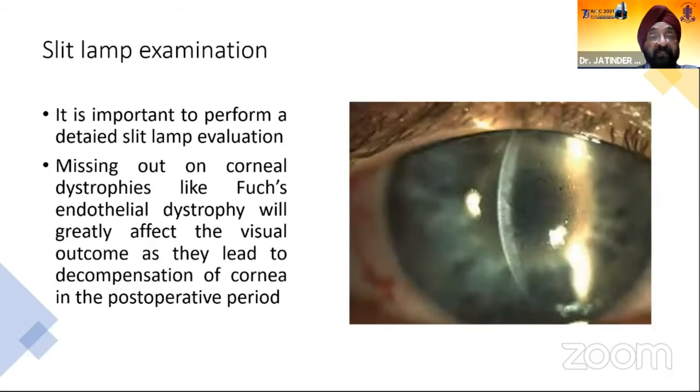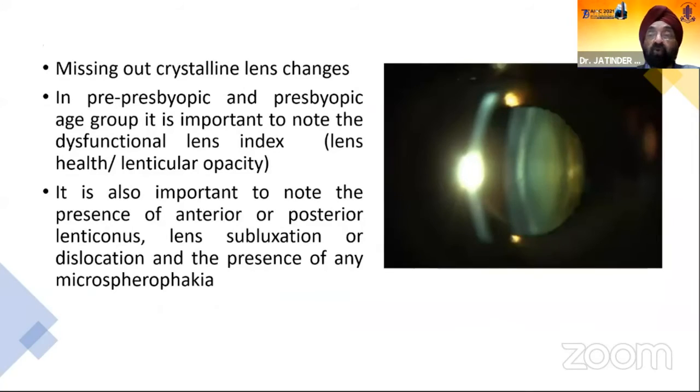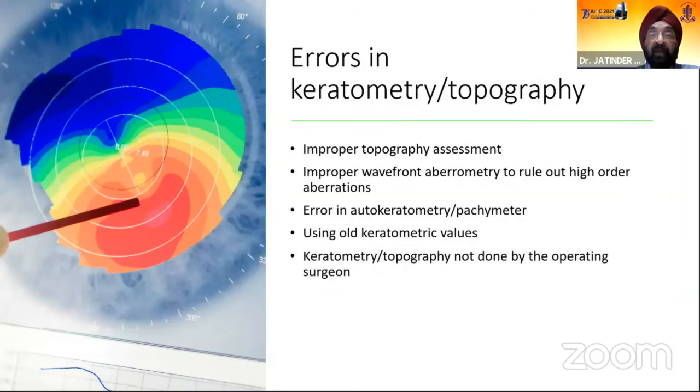Slit lamp examination is a must to do a thorough corneal examination, and rule out endothelial dystrophy. Please also look into the lens and find if you are missing any crystalline lens changes. Look for a dysfunctional lens, look for any nuclear sclerosis changes. There can be errors in keratometry and topography. If improper topography assessment is done, there can be error in autokeratometry or pachymetry.